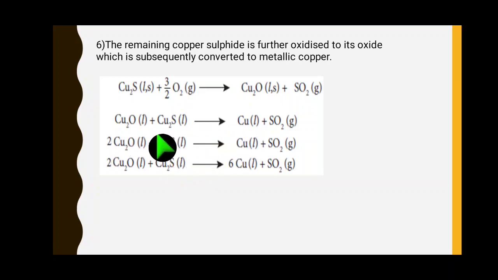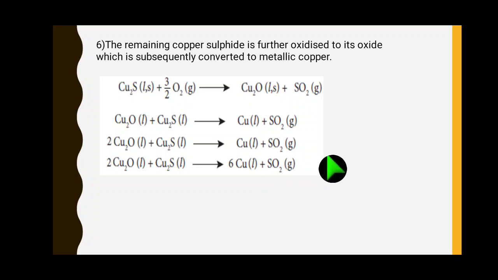Next, you see the oxygen, right side 2 oxygen, so left side only 1, so make it 2 Cu2O, right? Now oxygen is balanced and the copper is unbalanced, so make it copper to balance. 2 Cu2O means 4 copper plus here 2, 6, so right side also make it 6. So in the third step the equation is balanced, copper balanced, sulfur balanced, oxygen also balanced.